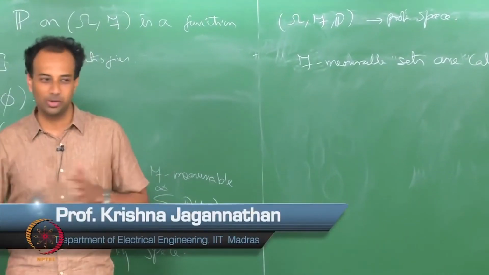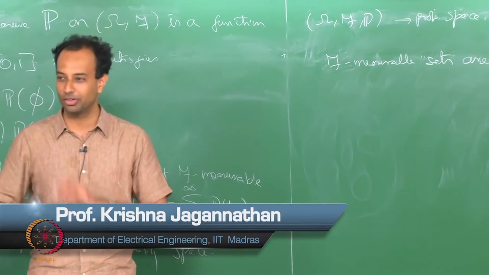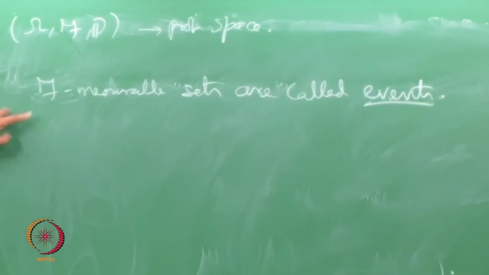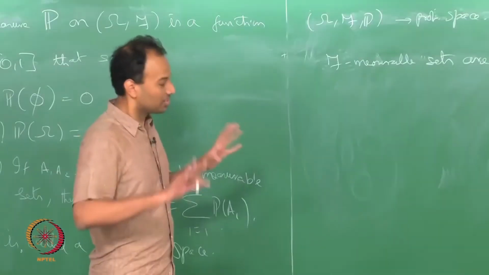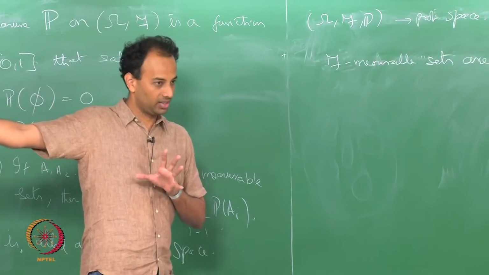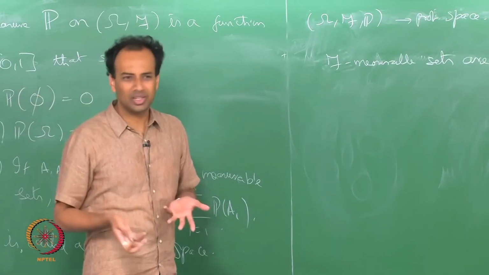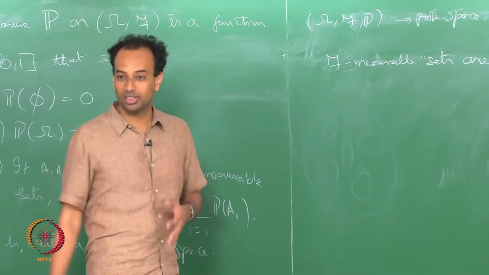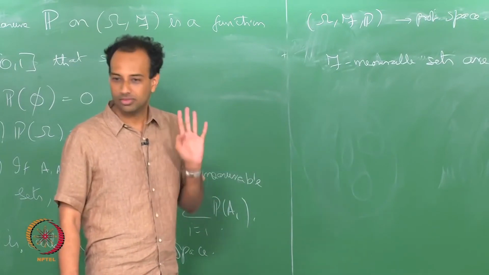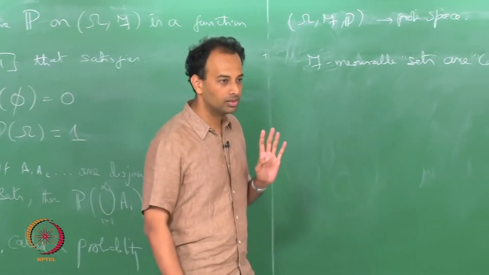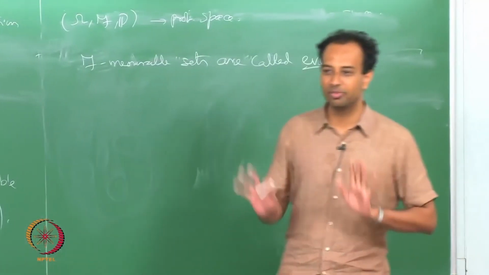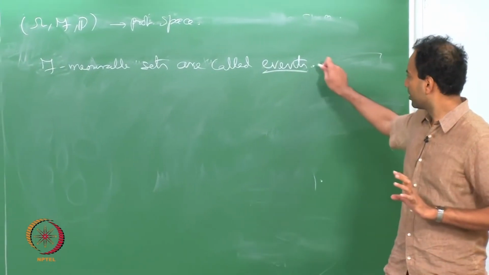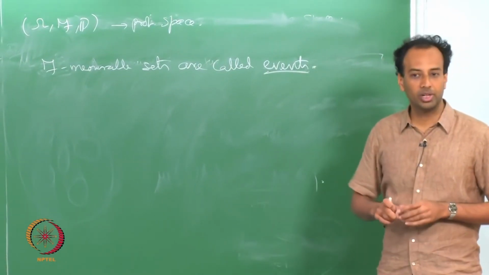So far we have been giving some wishy washy definition that they are subsets of the sample space which are of interest to you. Now, this is the correct definition. In a general measure space, you have omega f mu, some measure, and the elements of f are called f measurable subsets of omega, and in the specific case of a probability space you do not say f measurable set, you say it is an event. So there is no difference between f measurable sets and events as far as probability spaces are concerned. Is that clear to everybody?